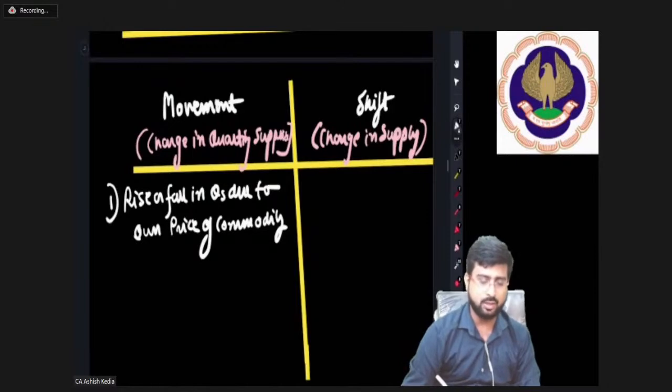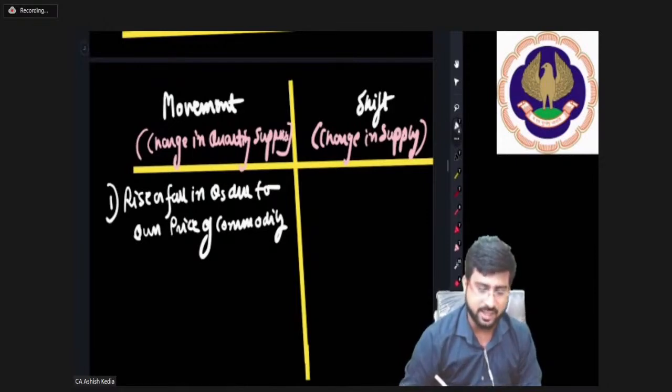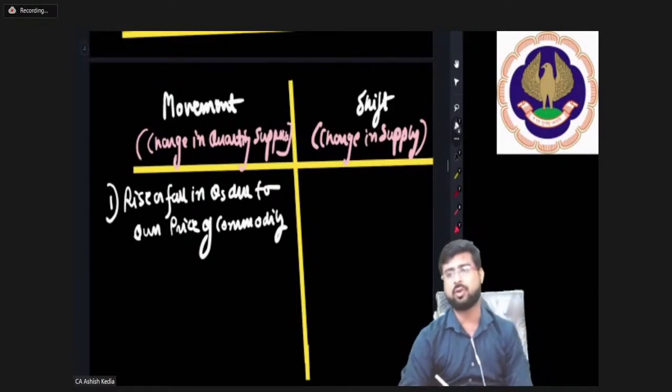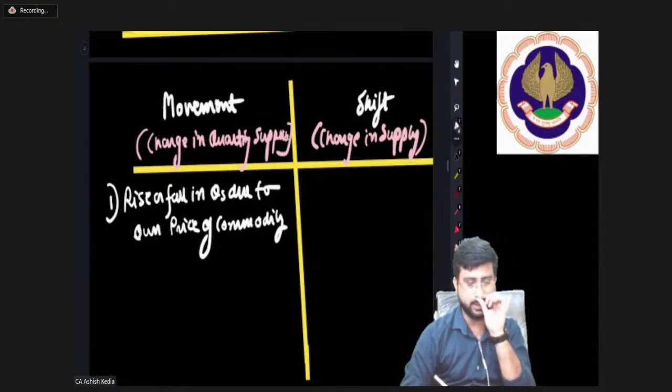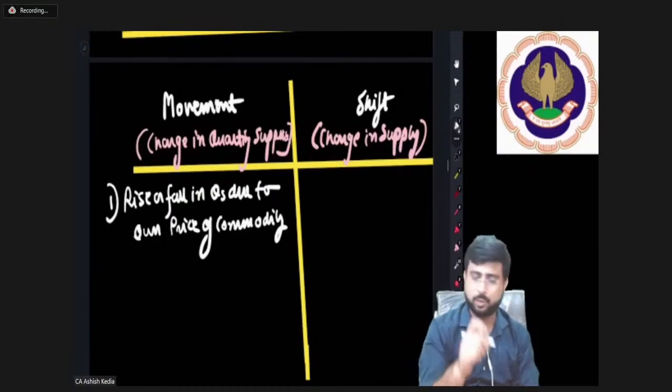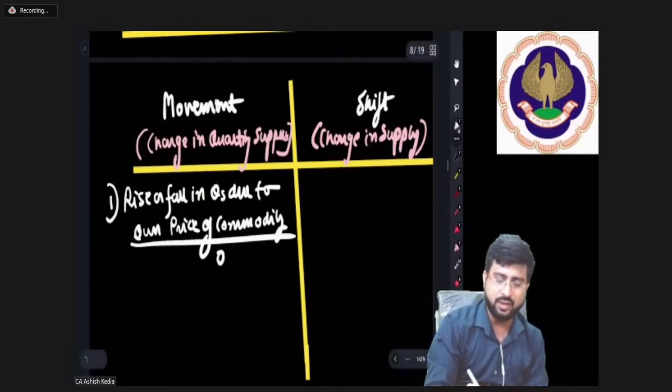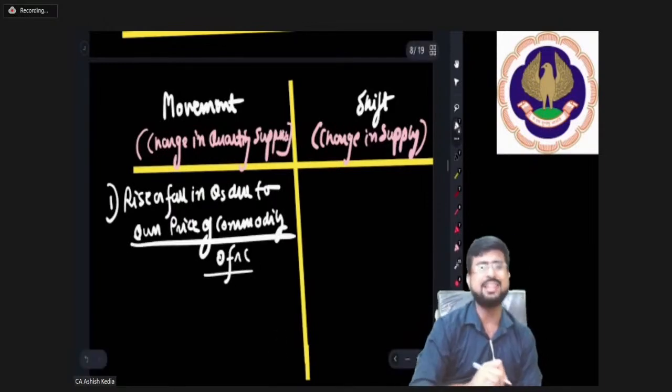When the rise or fall in quantity supplied takes place due to own price of the commodity, other factors remaining constant, that is ceteris paribus.